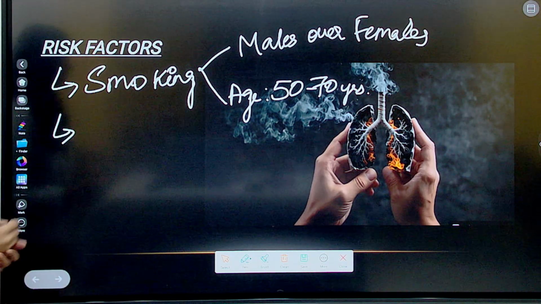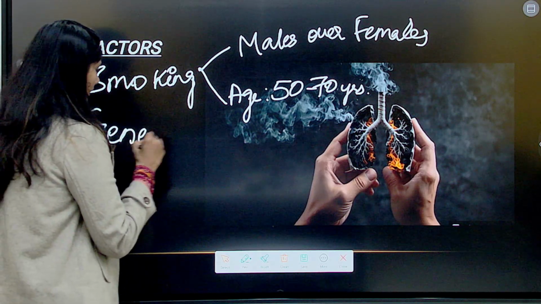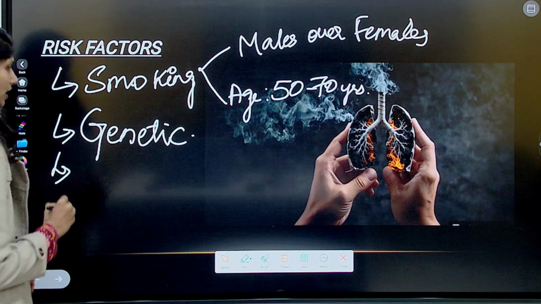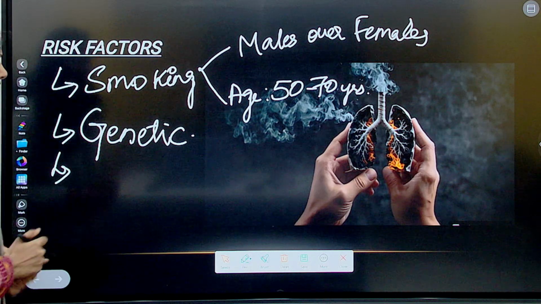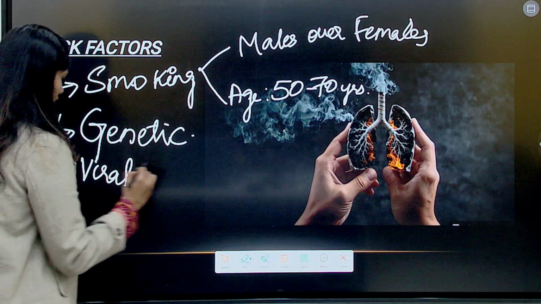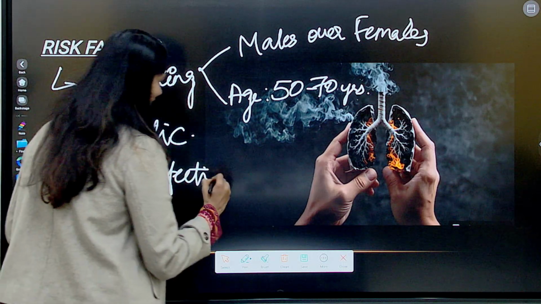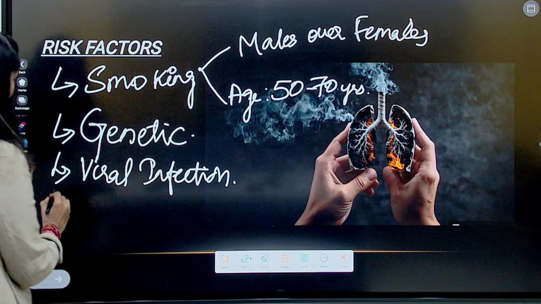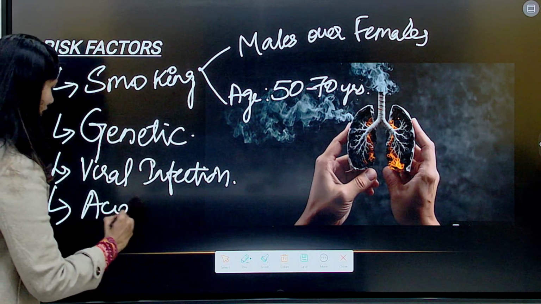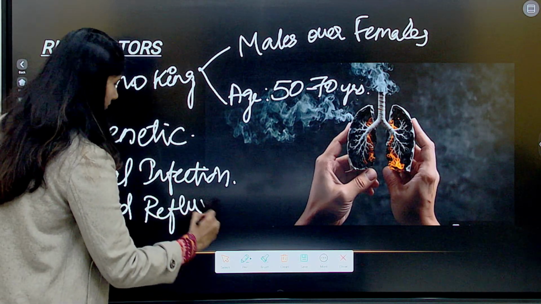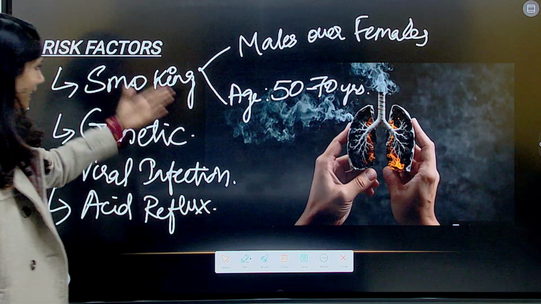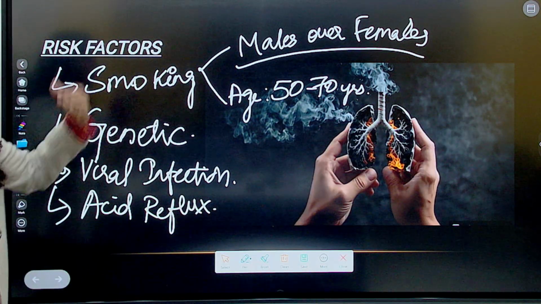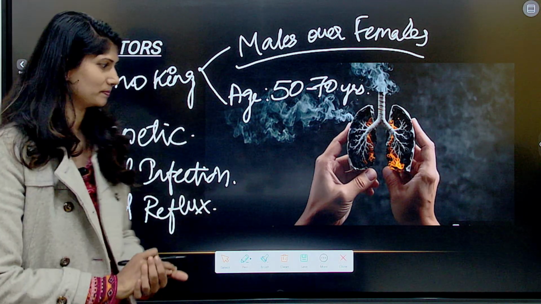Second, the risk factor could also be genetic in nature. Next, it could be any viral infections. We are not saying this is the reason it is causing it, this is one of the risk factors. And then another thing is acid reflux. In recent years, initially it was very prevalent in males, but nowadays the cases in females are also increasing.